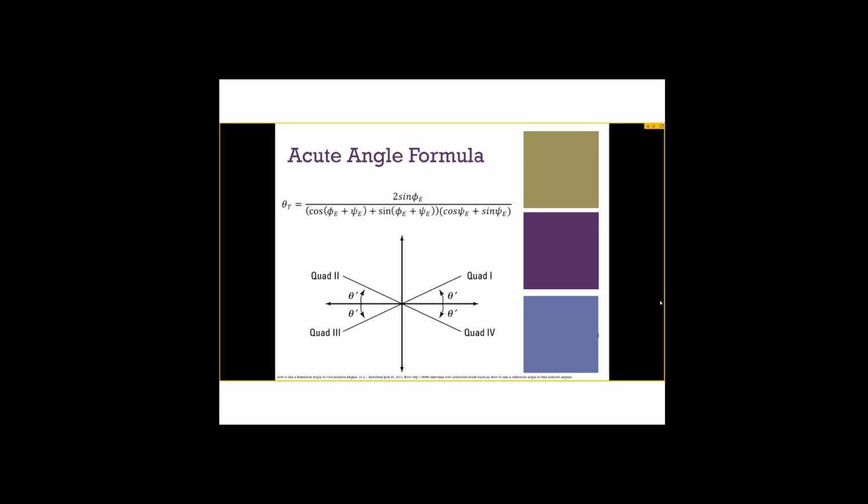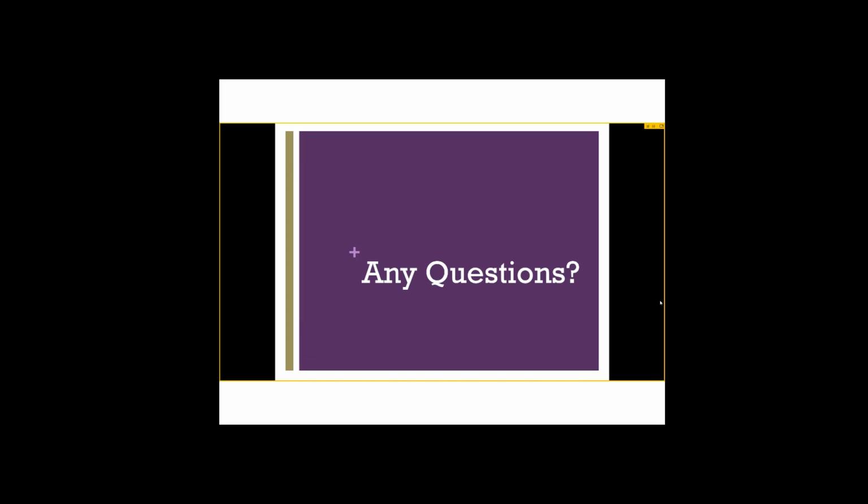And if we have more time, we can talk about this equation. This is a very nice equation, but to simplify, this is how you get T radians from the acute angles. Basically, you look at the reference angle, so the angle from the x-axis. Whichever quadrant you're in, you can find that angle based off the x-axis. Then you plug it into this equation and it spits out your answer, so it's pretty nice. But you wouldn't want to do it by hand. So, any questions?